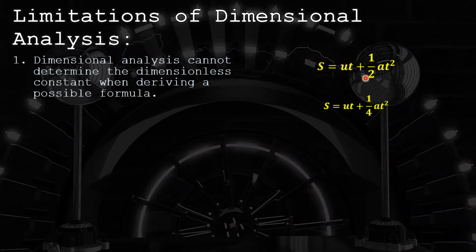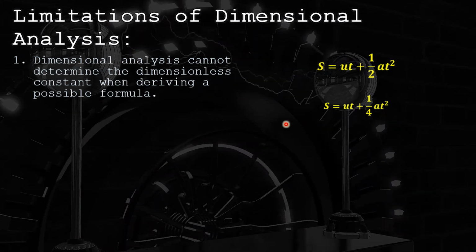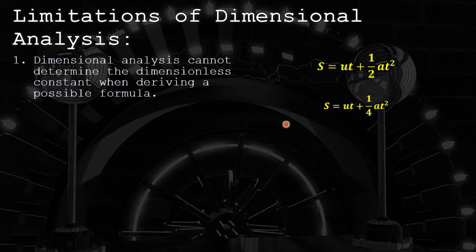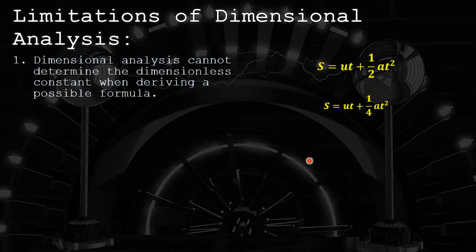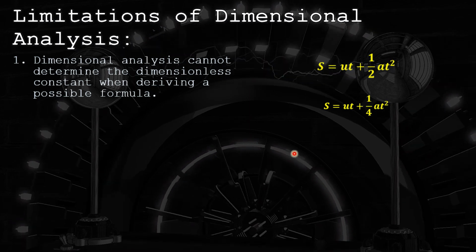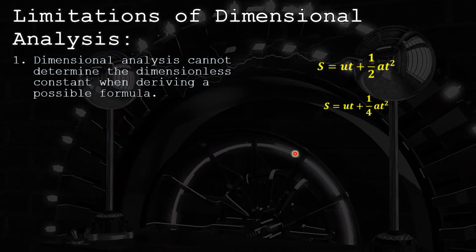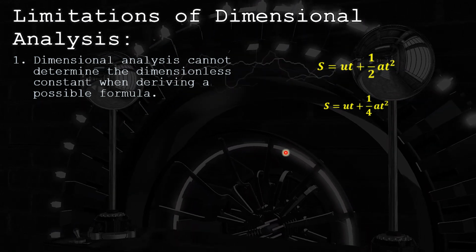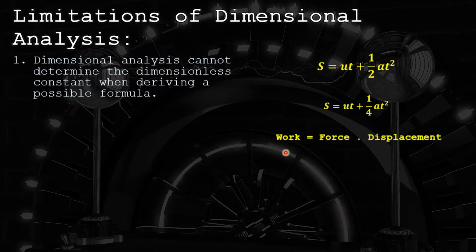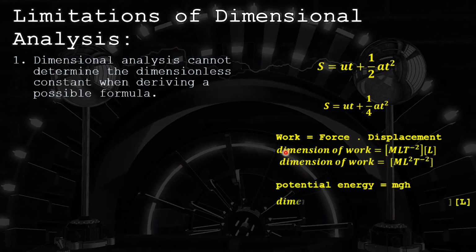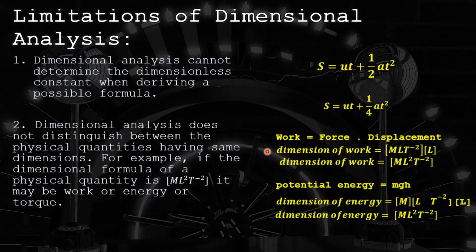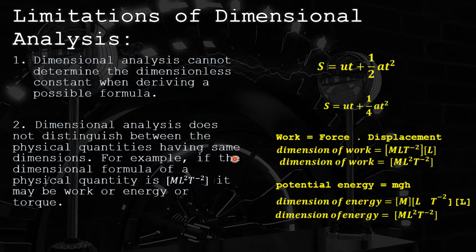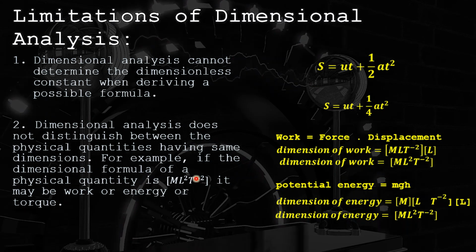Like in our previous lecture, we have studied a formula of time period of simple pendulum. We have derived a complete formula of time period of simple pendulum, but the constant 2 pi was still unknown. We don't have any method in dimensional analysis to find out the dimensionless constant. So let us see one more limitation. The dimensional analysis does not distinguish between the physical quantities having same dimensions.